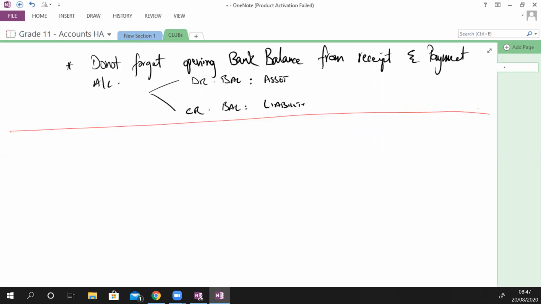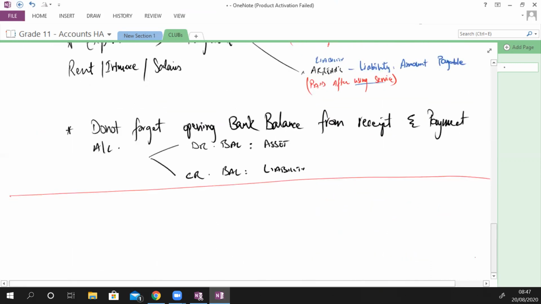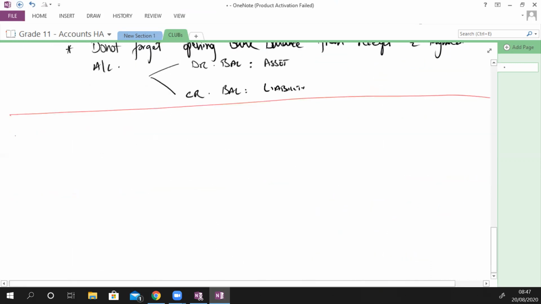All right. So once you have calculated opening accumulated fund, the second thing you need to calculate is subscription account. Okay? Subscription account is an income account.